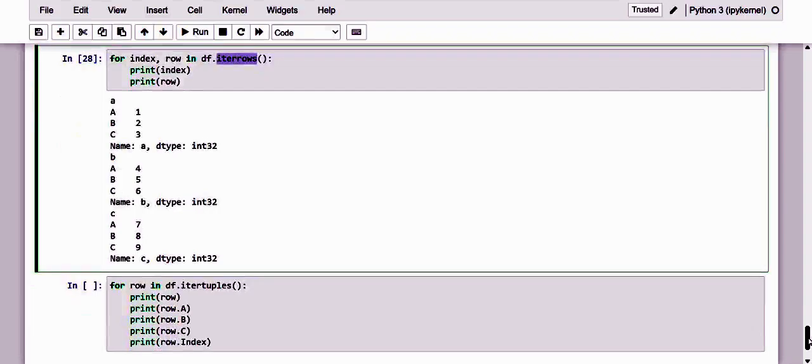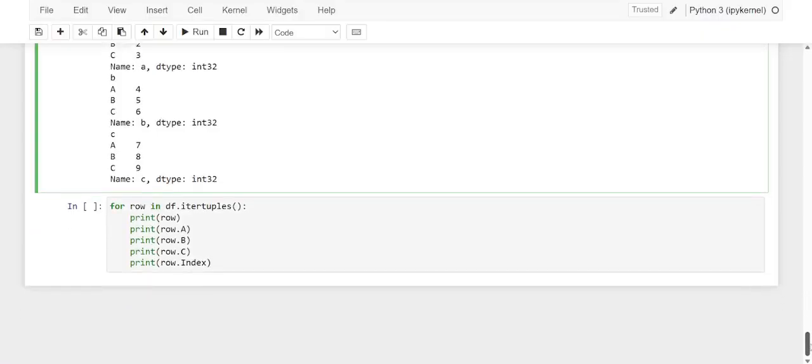And yeah, dear friends, the itertuples method is also there, which allows you to iterate line by line, similar to the previous one we have just seen, iterrows, by considering them as named tuples. This iteration method is more efficient than iterrows. The element of every single column will be directly accessible by calling the corresponding label as an attribute, while the index label will be accessible via the index attribute.